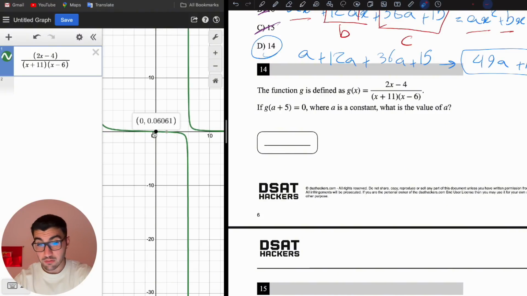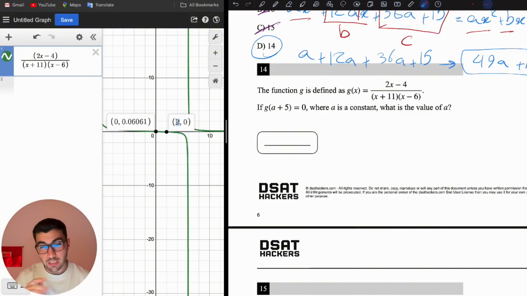Here the x coordinate is 0, but the y coordinate is not. Here is the point that we are looking for. The x coordinate is 2, the y coordinate is 0. So here is the point where the function is going to be 0 and x is 2. The value that we plug into the function is whatever is inside the parentheses, g of a plus 5.